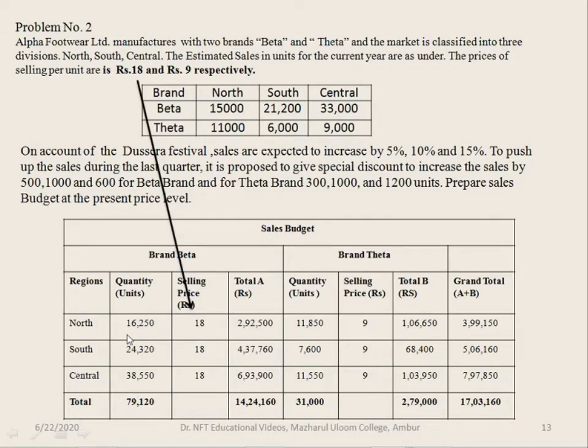So if you multiply this quantity into selling price per unit, that is the sales budget or total value of sales. So 16,250 into 18 is 2,92,500. 24,320 into 18 is 4,37,760, and 38,550 into 18 is 6,93,900. If you add up the quantity you get 79,120, and if you add up the amount you get 14,24,160.